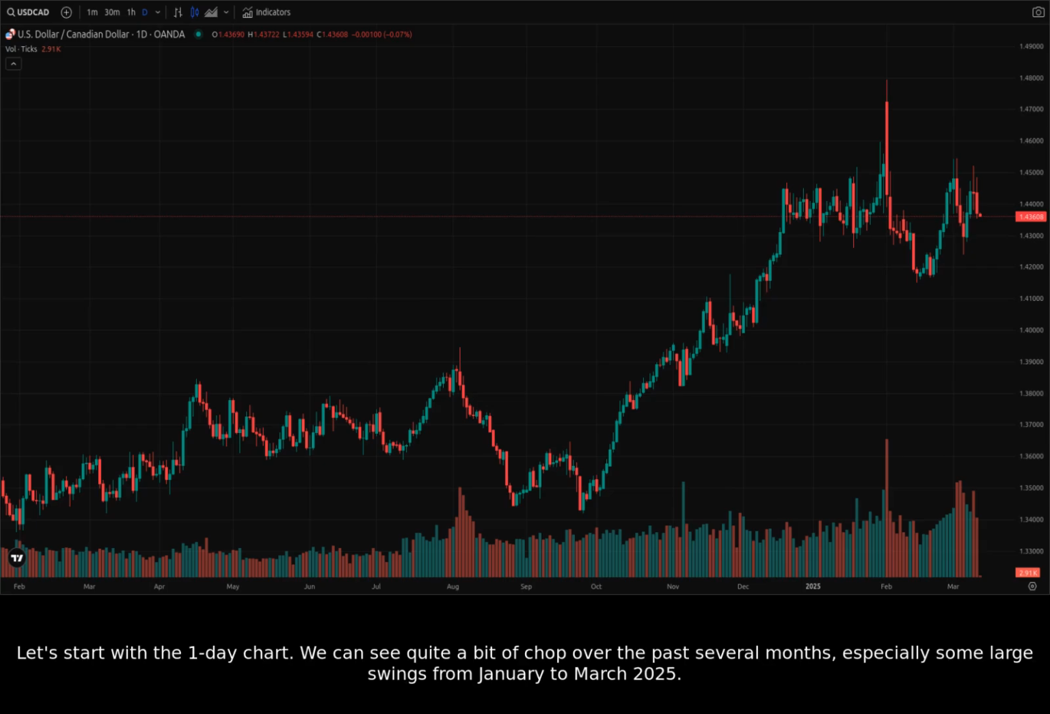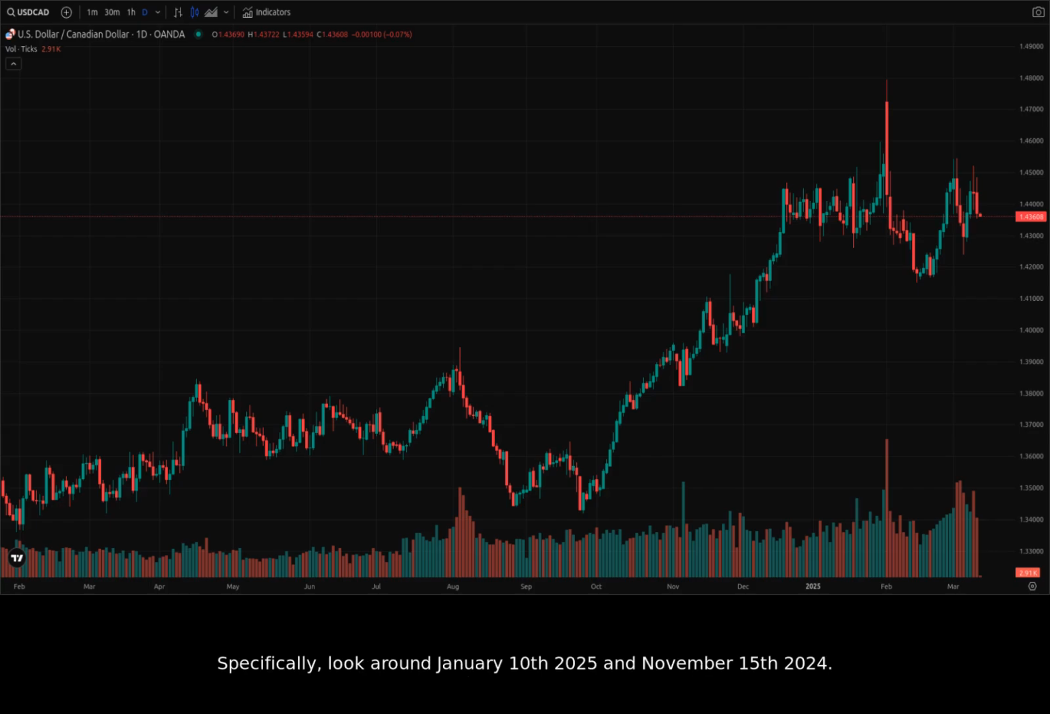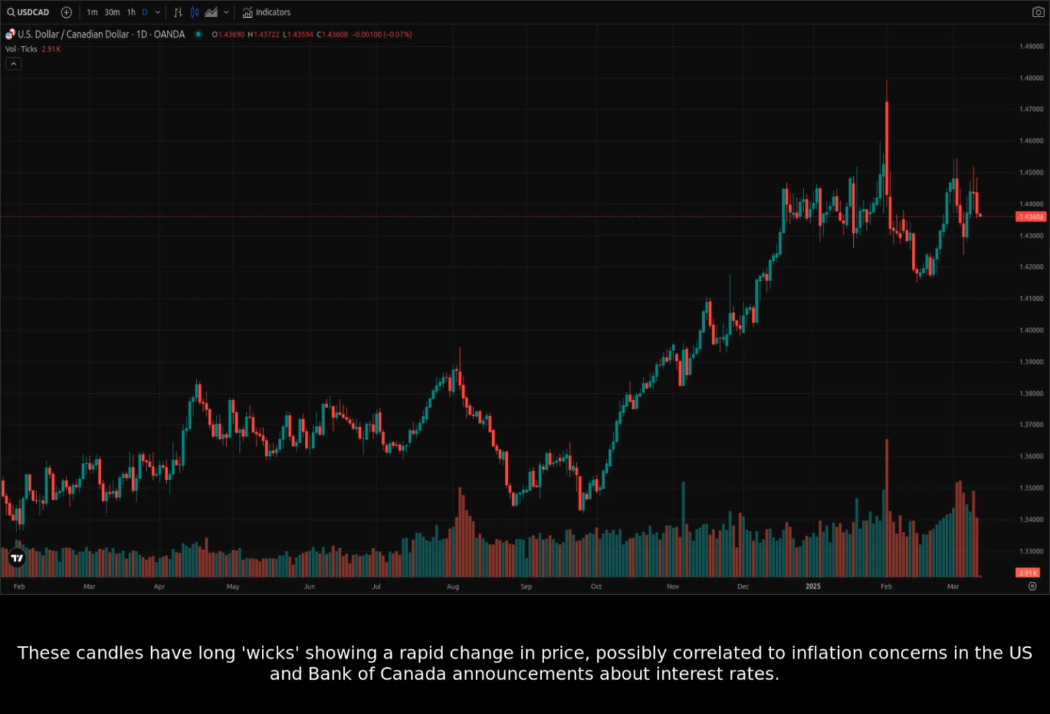Let's start with the one-day chart. We can see quite a bit of chop over the past several months, especially some large swings from January to March 2025. Notice the candles where the price rapidly fell from peaks around 1.44, and consider news headlines which occurred around those times. Specifically, look around January 10th, 2025 and November 15th, 2024. These candles have long wicks showing a rapid change in price, possibly correlated to inflation concerns in the U.S. and Bank of Canada announcements about interest rates.